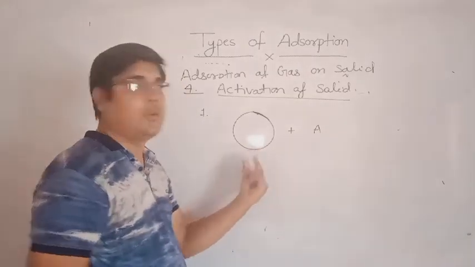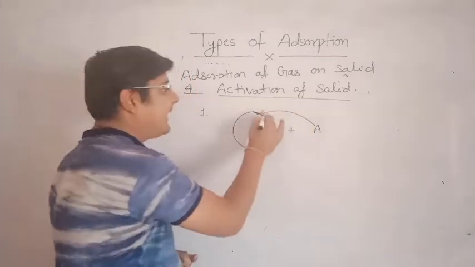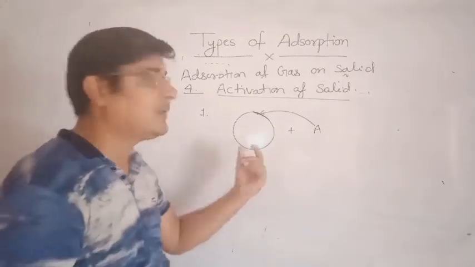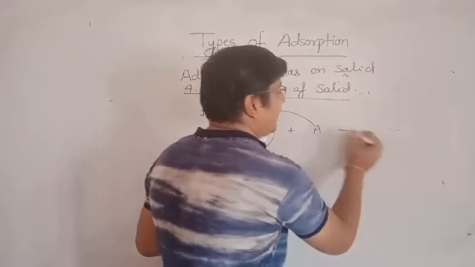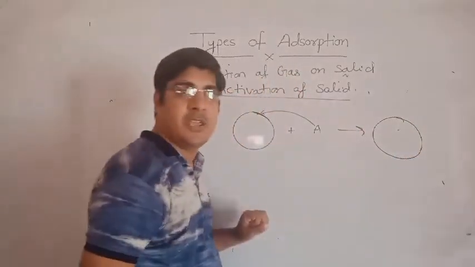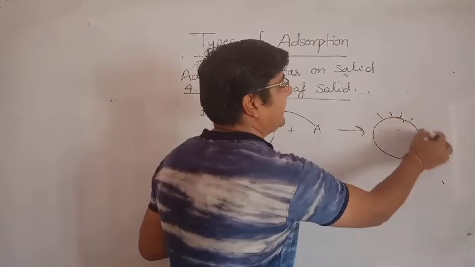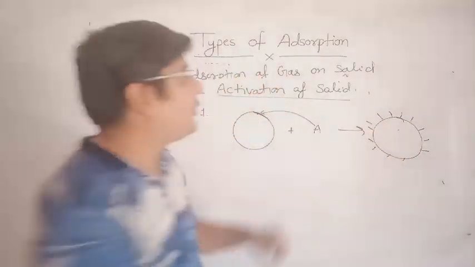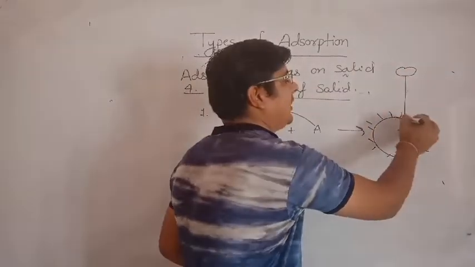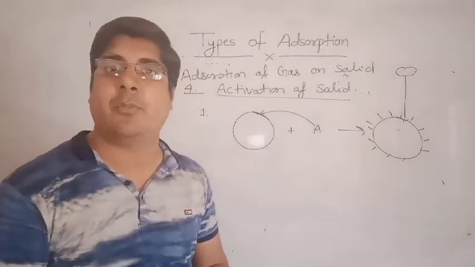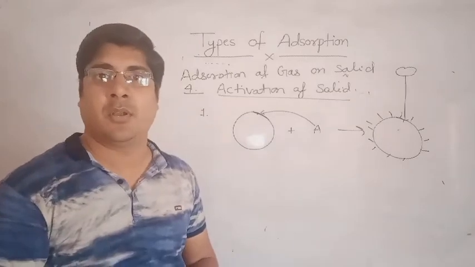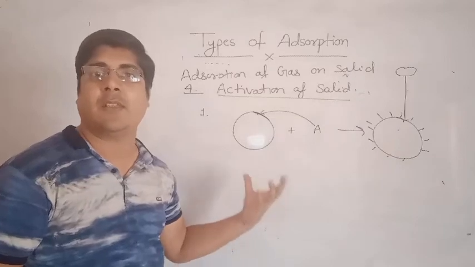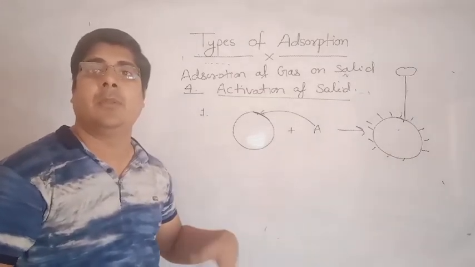When you react this solid with A, then A removes some impurities from the surface of this solid, and removal of impurities means free valency will be increased, and when free valency increases, adsorbate is adsorbed on the surface of the adsorbent in more amount. Fourth, when you give temperature, then some impurities on the surface of the solid will be removed.